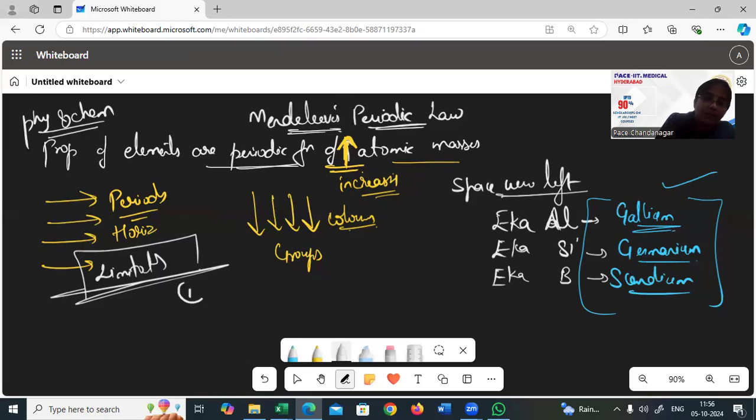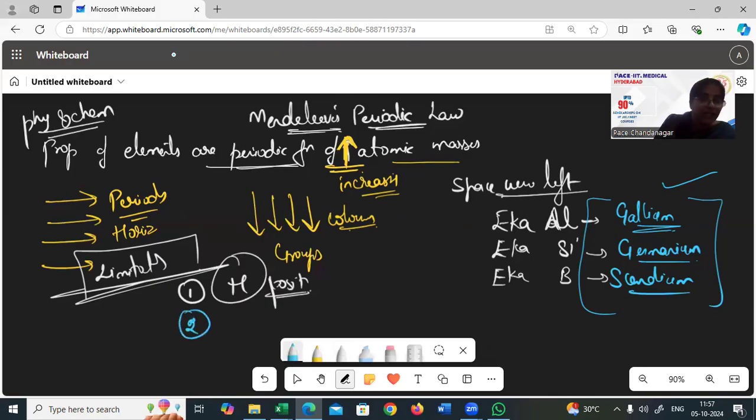Number one, position of hydrogen. The position of hydrogen was not made clear by him. As we have just now discussed, hydrogen behaves like the halogens, fluorine, chlorine, bromine, and also behaves like the group 1 elements, lithium, sodium, potassium, rubidium, all those elements. Therefore the hydrogen position is not given. That is one demerit of it.